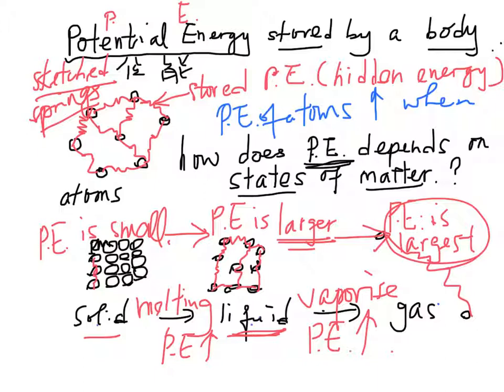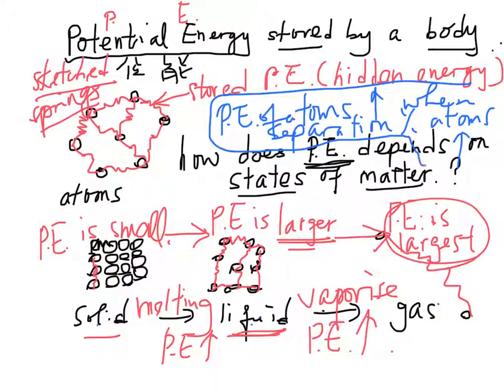That means when the separation between atoms increases, the potential energy of atoms also increases. This is very, very important. You have to memorize this one. The potential energy of atoms increases when the separation between atoms increases.